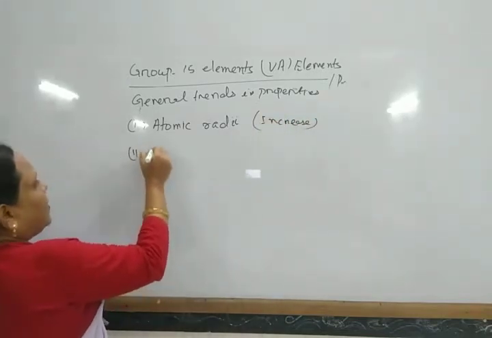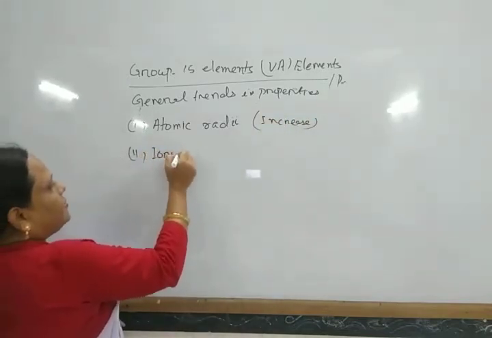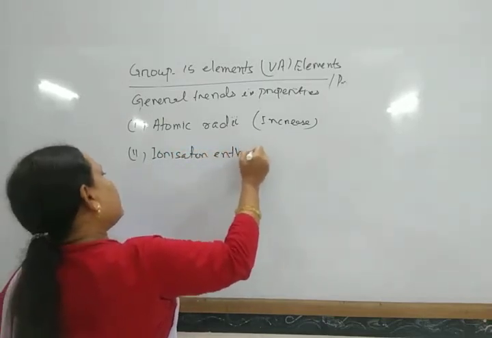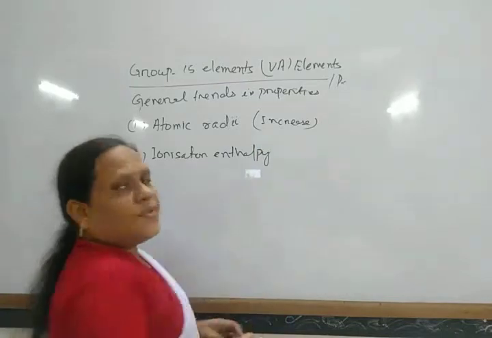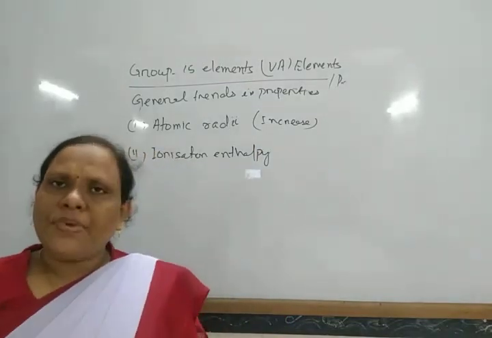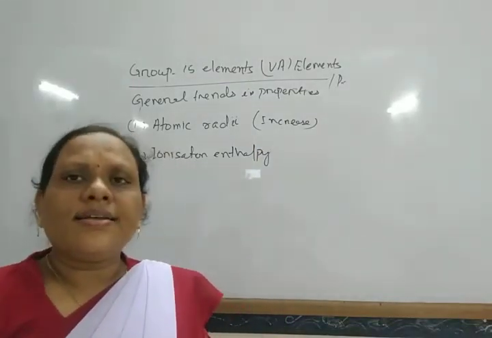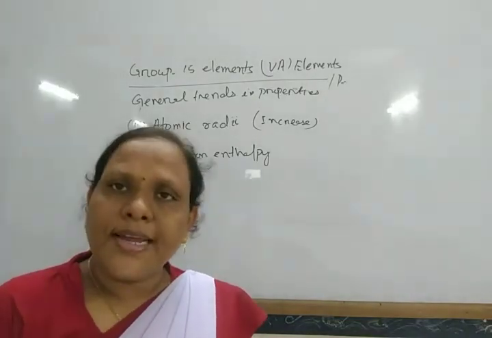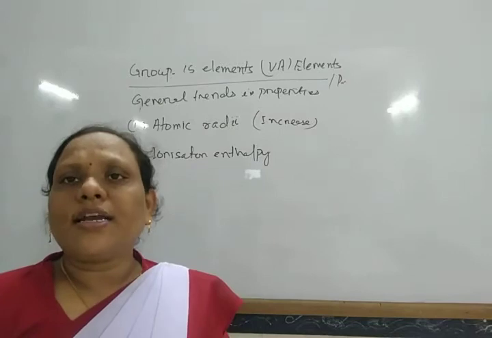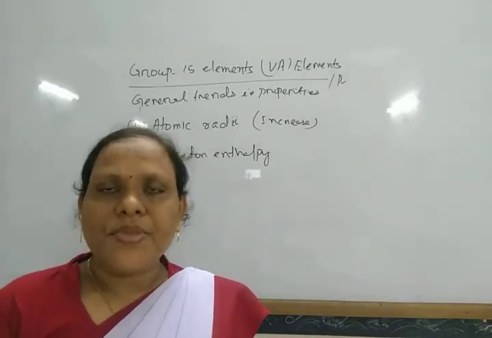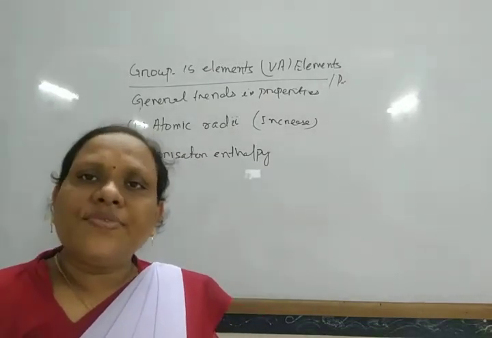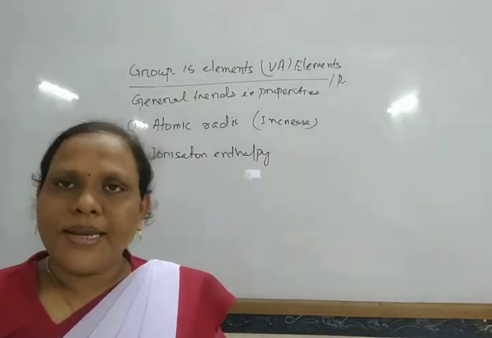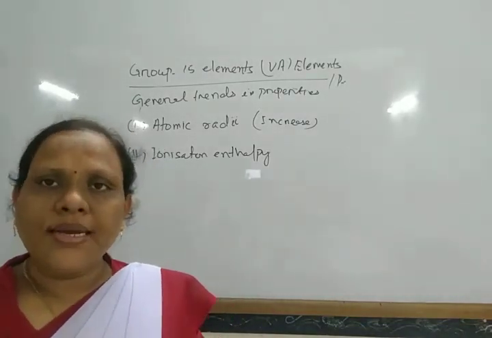Next, ionization enthalpy. The first ionization enthalpy of these group elements is higher than that of group 14 elements as well as group 16 elements. This is due to the stable half-filled electronic configuration of group 15 elements.